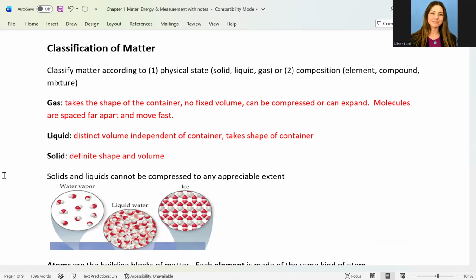And then we move to liquid phase next, and that does have a distinct volume that will not change. But the volume is independent of the container. So when we talked about gases, we said that they would expand or take the shape of their container. The liquid volume can be contained in a container, but it doesn't take its shape. Only the bottom portion, rather. It doesn't expand to fill it. Then we talk about solids, the last phase here, and this has a definite shape and volume. There's no change in shape. Like liquid, when we pour it, it can change its shape, but solid, that will always be the same.